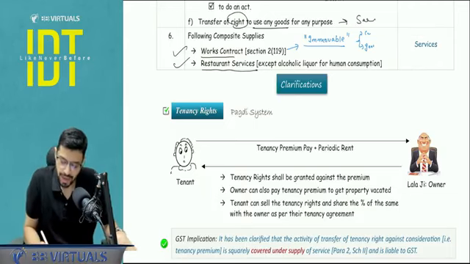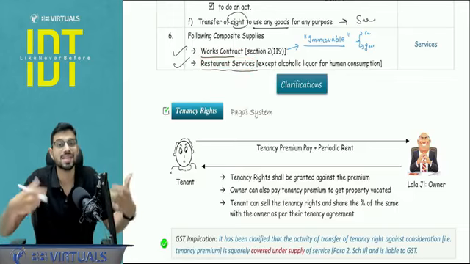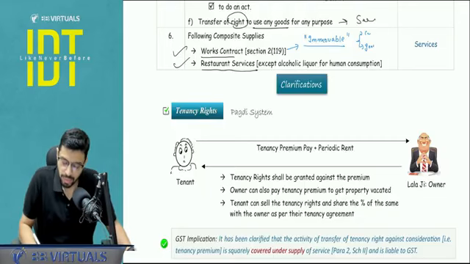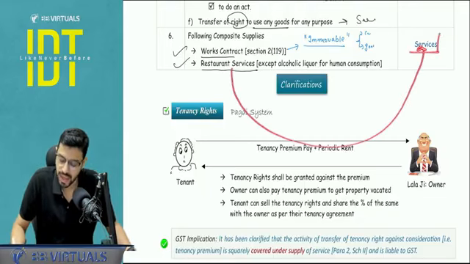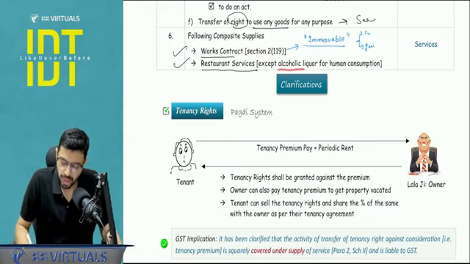Is this clear? And next, restaurant service, again this has goods plus service element because they are selling you the food, but not just selling it, they are serving you the food. So it's a whole experience. So that is also composite. But again, the restaurant service is considered as supply of services. Is it clear? And obviously alcoholic liquor for human consumption is non-taxable.